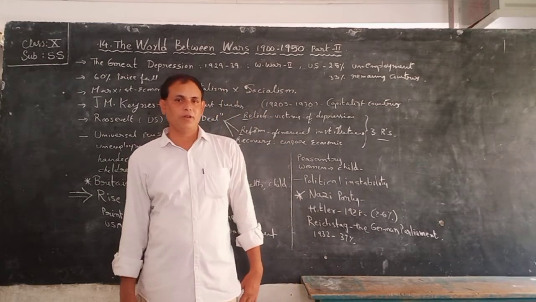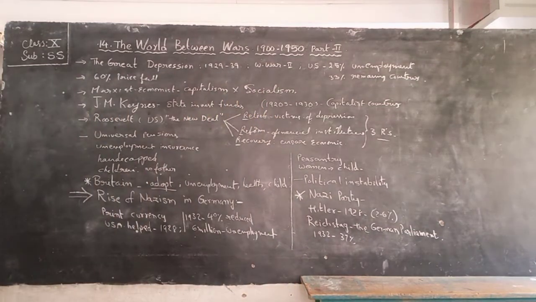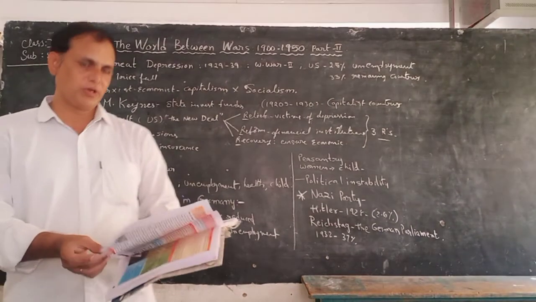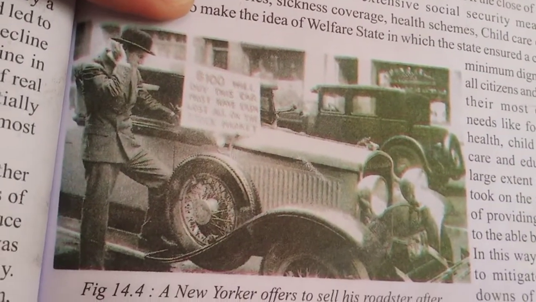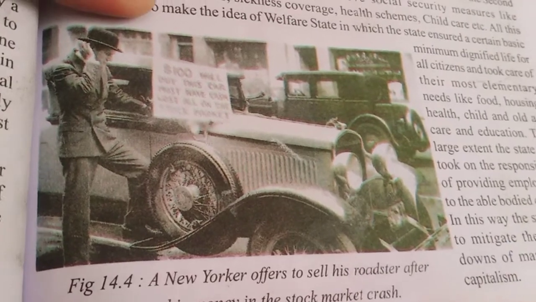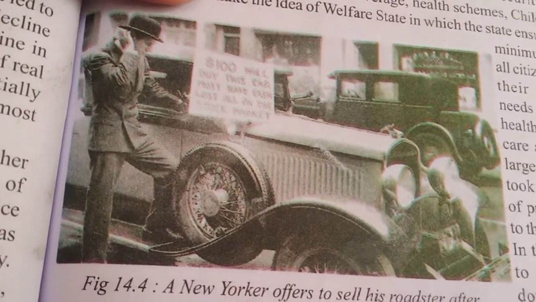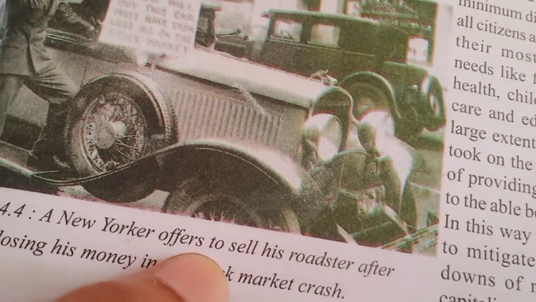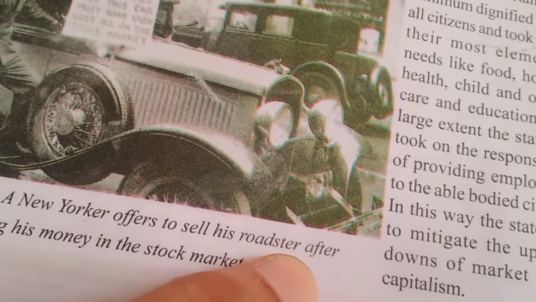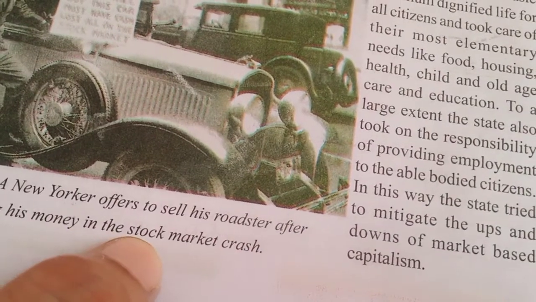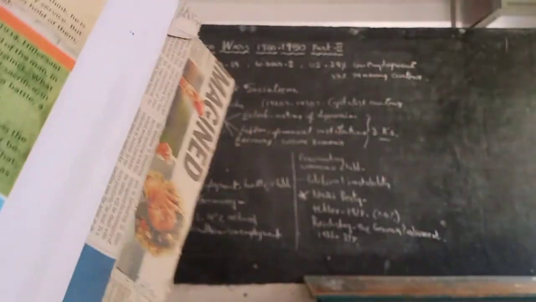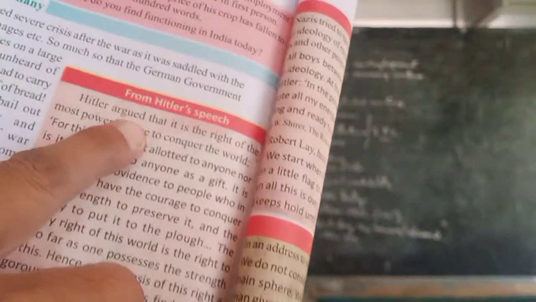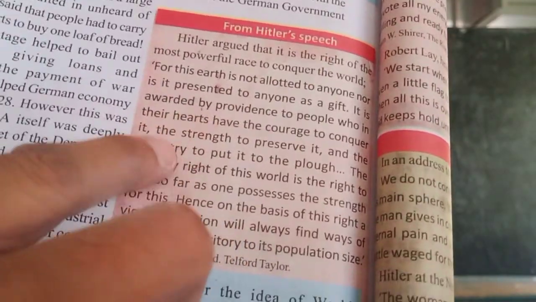German parliament. Okay, children, now I want to show you some pictures in this lesson, once you look at them. A New Yorker offers to sell his roadster after losing his money in the stock market crash. Okay, children. Next, you turn the page. Here, from Hitler's speech. Now you read this one.